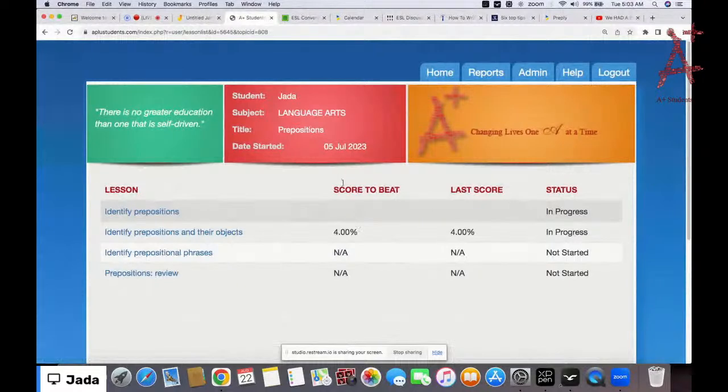But just give me a moment, please. Alright, so the first lesson says to identify preposition.